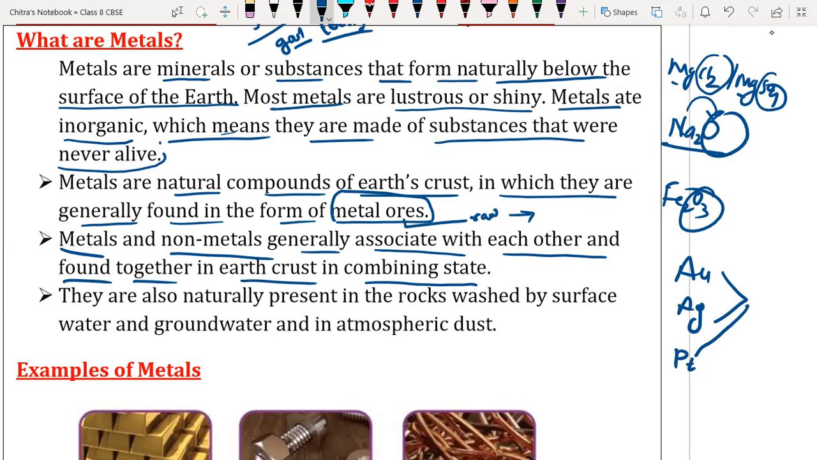They are also naturally present in rocks, in rocks washed by surface water and groundwater, and in atmospheric dust. So in atmospheric dust we have metals, and in rock we have metals. We can say metals are everywhere. Even in our atmospheric air, they are present in dust form. Understood?